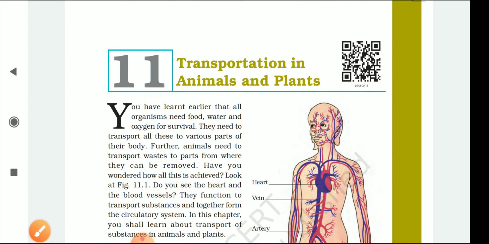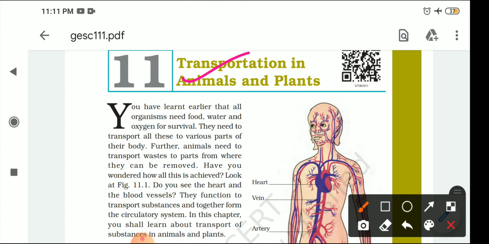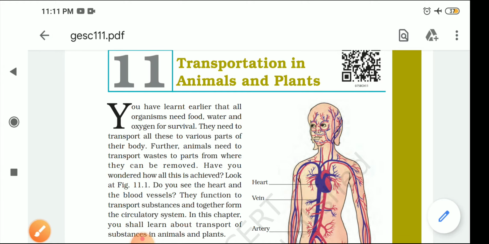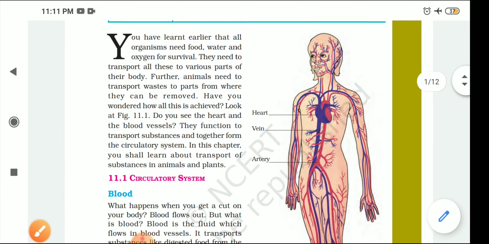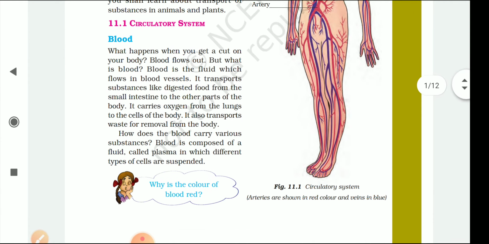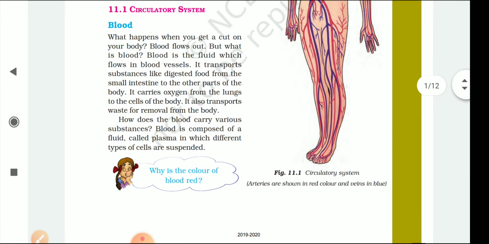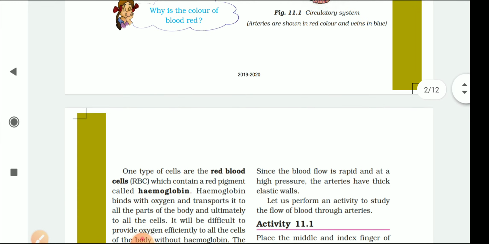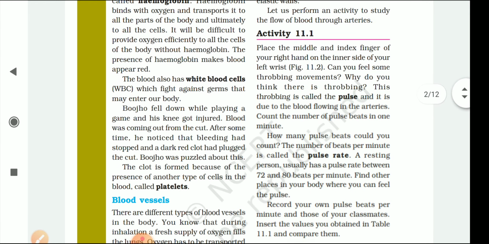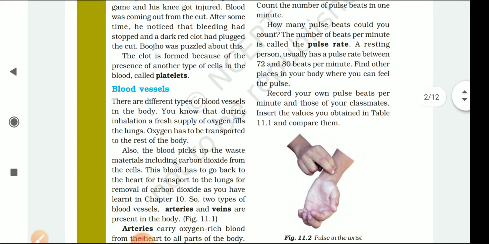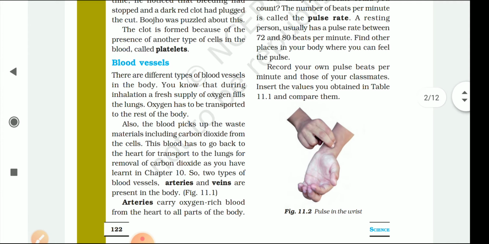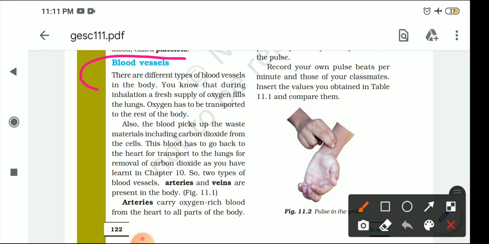Okay, so we already discussed the topic of transportation, and we discussed a very important circulatory thing that is called blood. Blood plasma we discussed, blood cells we discussed. We discussed the function of RBCs, WBCs and blood platelets. So now in today's video we are going to start another thing, that is the blood vessel. Now what is this blood vessel?